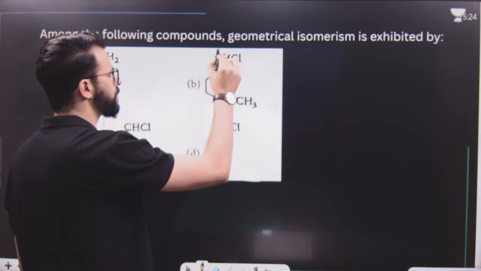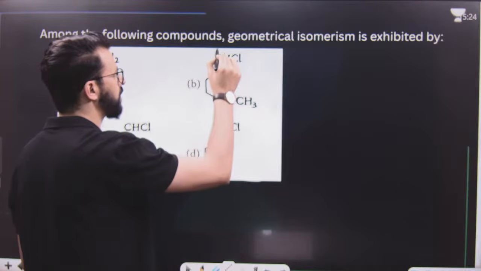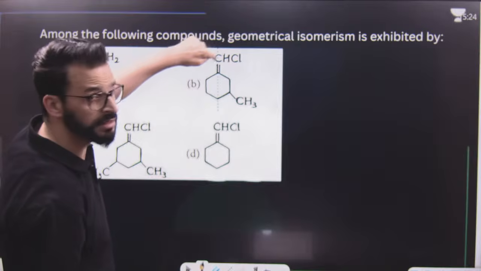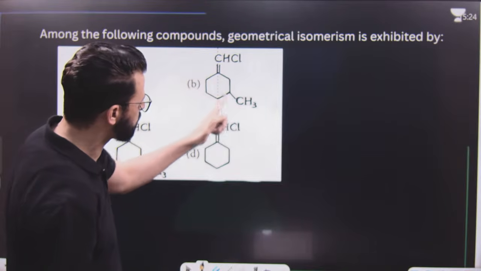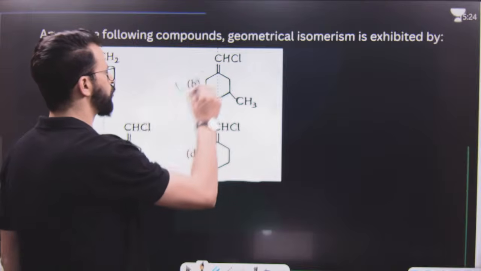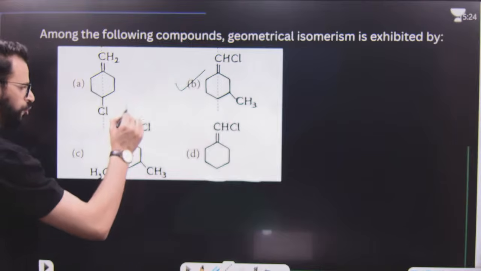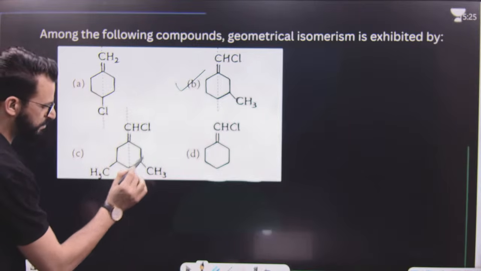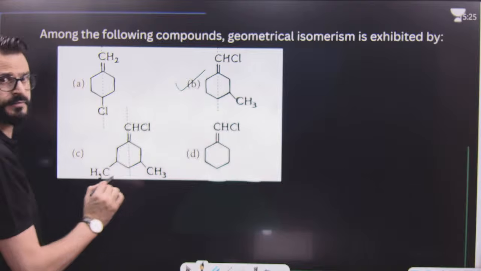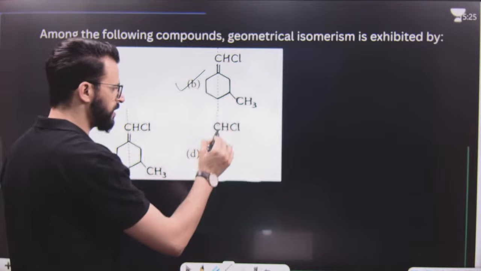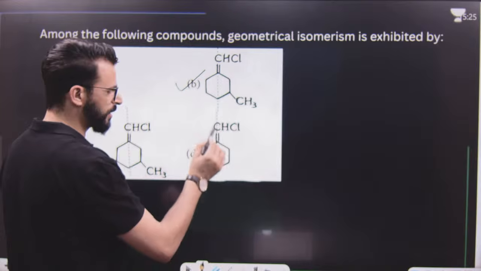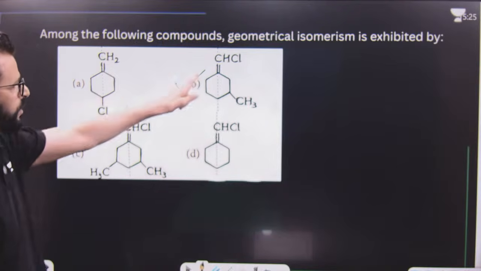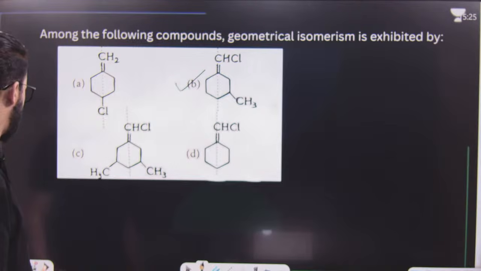But if we look at this carbon-carbon double bond, this carbon has H and Cl, that means 2 different groups. This carbon has this part different and this part different. That means it can show geometrical isomerism. Similarly, if you look at this carbon-carbon double bond, here hydrogen and Cl are different, but this part and this part are identical. This cannot show geometrical isomerism. Similarly, here across the carbon-carbon double bond, H and Cl are different, but this carbon has a similar part. That means it cannot show geometrical isomerism. So geometrical isomerism is shown only by option B.